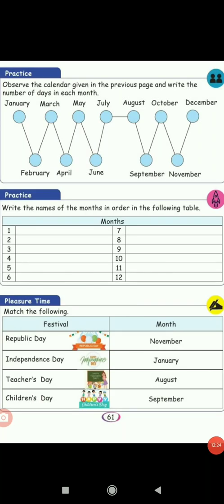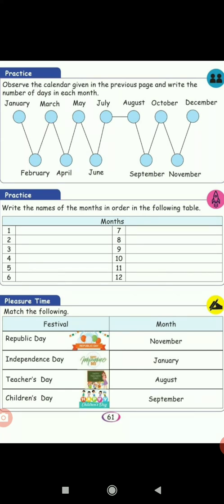Children, observe the calendar at your home and write the number of days in the empty circles. After writing, we come to know that January, March, May, July, August, October, December have 31 days, and April, June, September, November have 30 days.